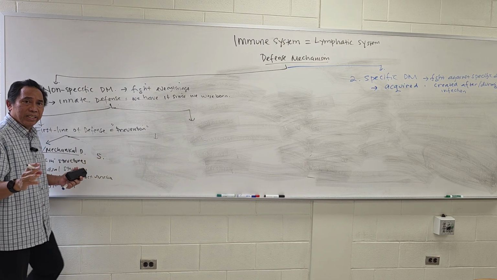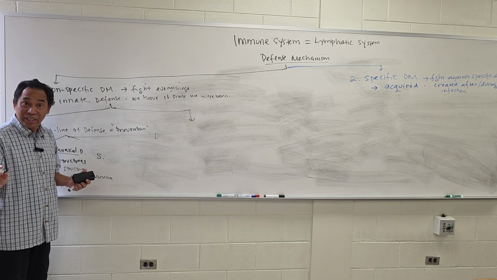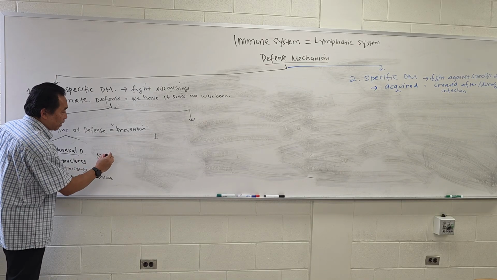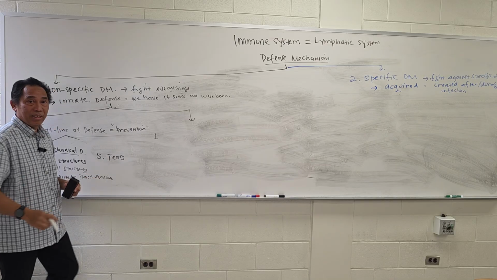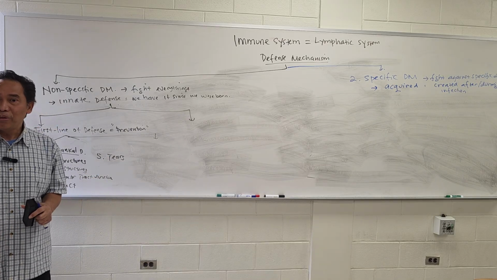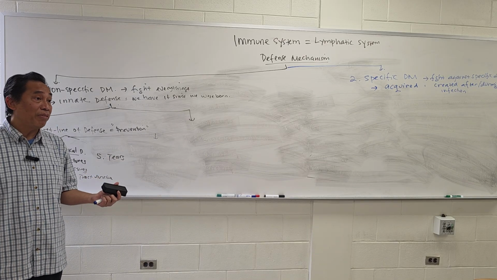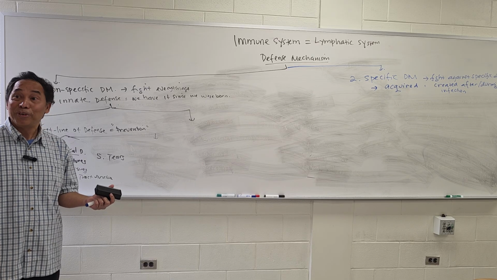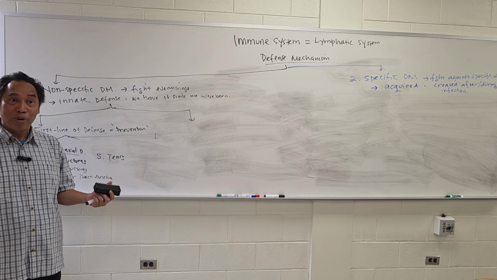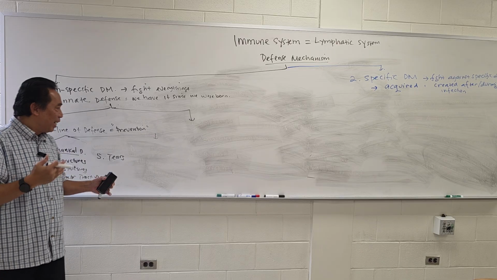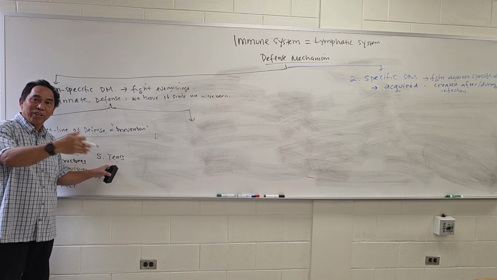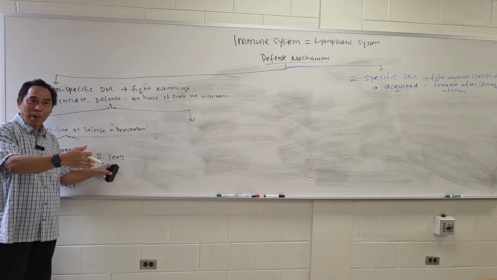Do you produce tears? Tears, right? Tear is a structure or mechanical protection. When you cry, you actually produce tears every day. You produce tears every day. This is going to kind of wet your lens, your eyes. That tears actually can carry a lot of bacteria out from your body.